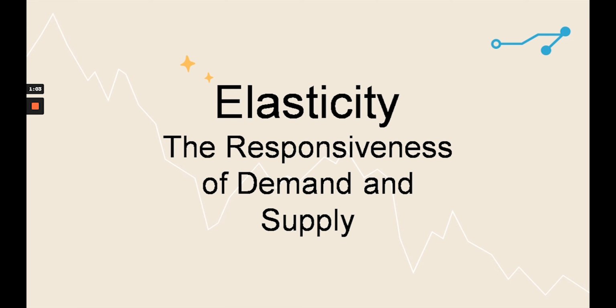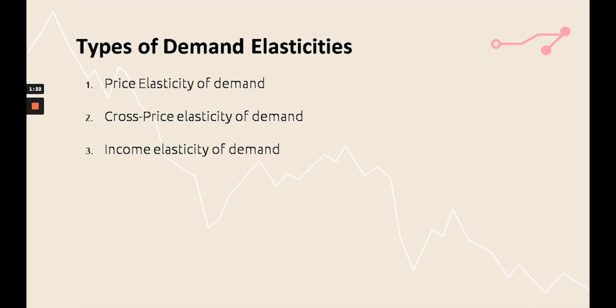Now coming to elasticity of demand and supply, which means the responsiveness of demand or supply to different factors like change in prices, change in income of consumers, or change in price of related goods. So let's first understand demand elasticity. Elasticity of demand can be described in three different types: price elasticity of demand, cross price elasticity of demand, and income elasticity of demand.